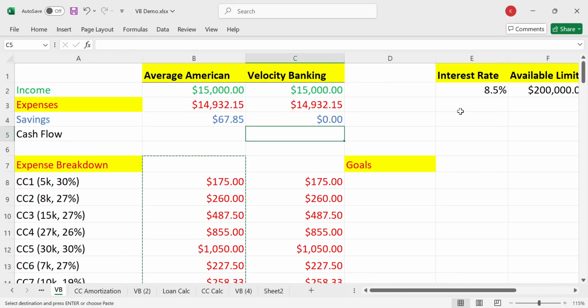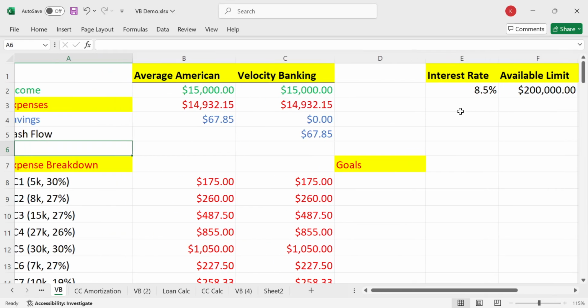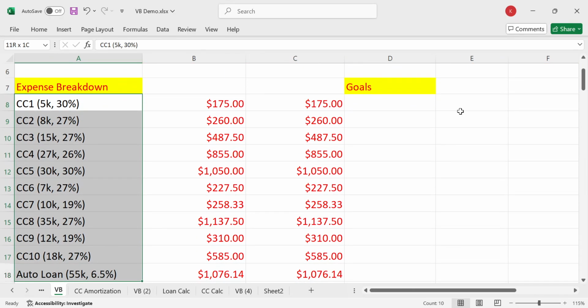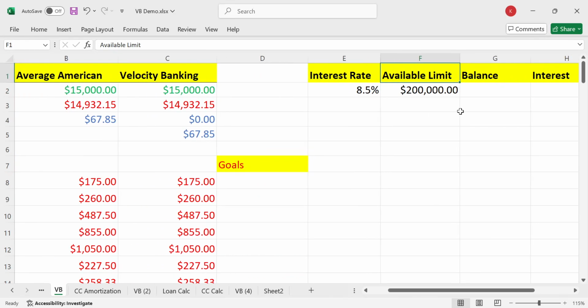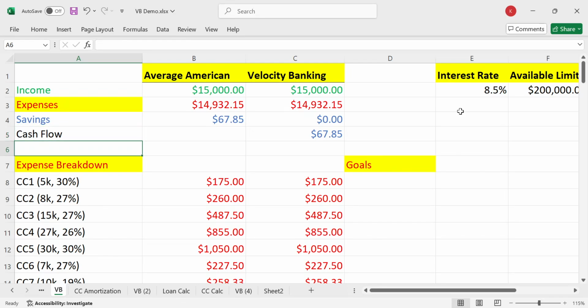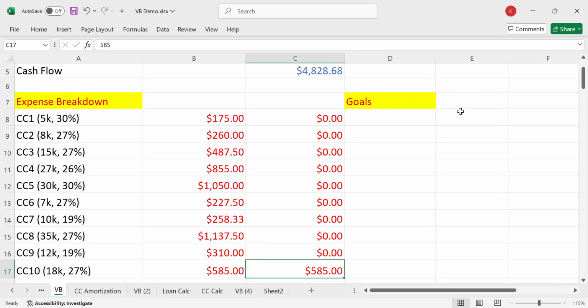And then we're going to have something called cash flow, which looks like savings, but here's the thing. When we do velocity banking, we're going to move some of our debt into the line of credit and make it our main operating account. So I'm going to go ahead and move these 10 credit cards, $167,000 of debt, into here, 167,000. And just by simply moving this debt, again, we haven't eliminated it, we just simply moved it. All of this is going to go to zero.